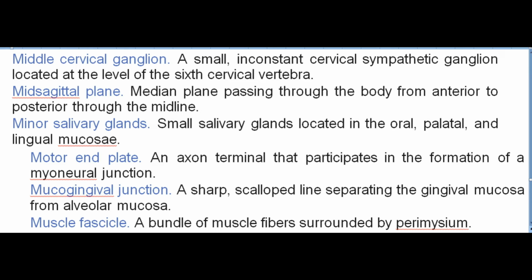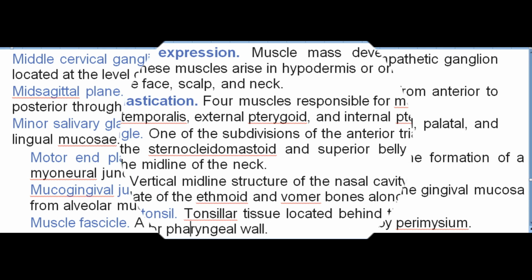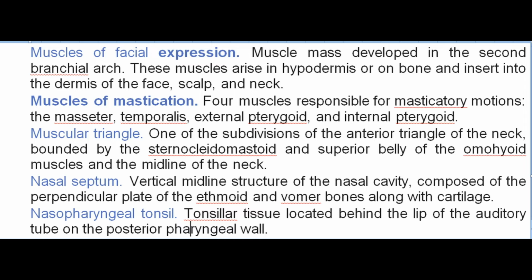Muscle fascicle. A bundle of muscle fibers surrounded by perimysium. Muscles of facial expression. Muscle mass developed in the second branchial arch. These muscles arise in hypodermis or on bone and insert into the dermis of the face, scalp, and neck.